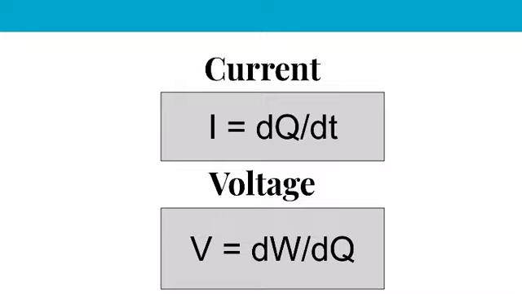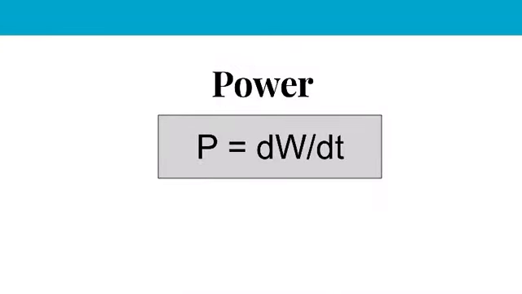Next, let us see about voltage. The voltage V is an electromotive force that causes the charge of electrons to flow. Mathematically it can be written as V = dW/dq, where W is the potential energy and its unit is joule, q is the charge and its unit is coulomb, and V is measured in volts. Next, let us see about power. The power P is the time rate of flow of electric energy.